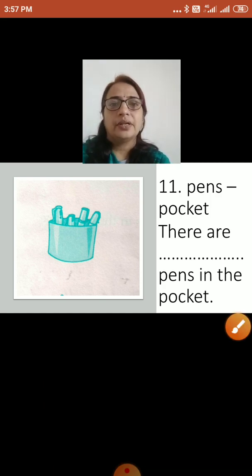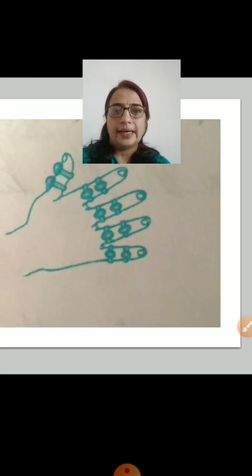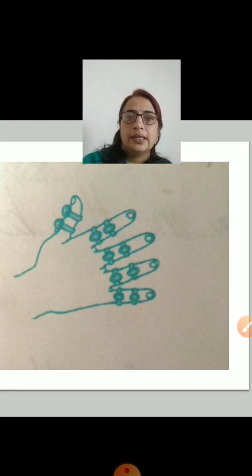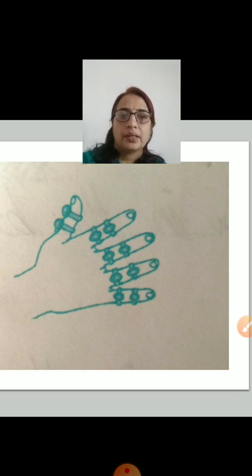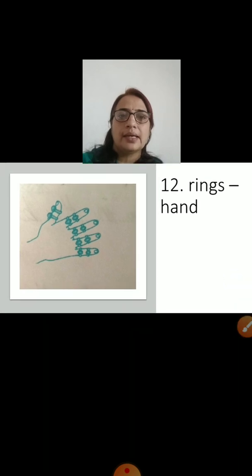Really? Great. 12th picture. Oh, this is the picture of a hand. And see, there are rings in each finger, two rings in every finger. The clue words given to us are rings, hand.